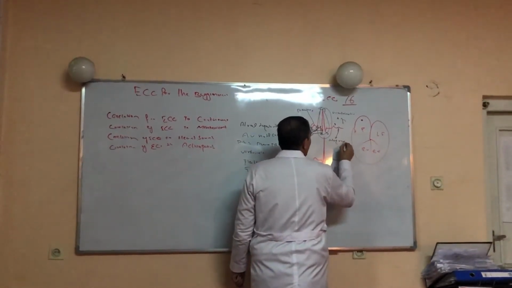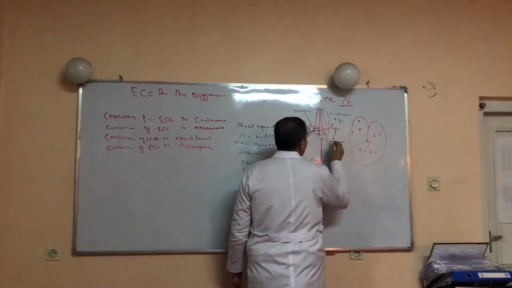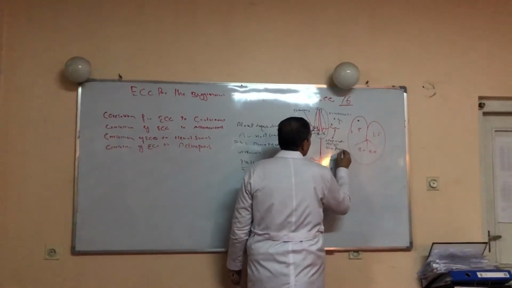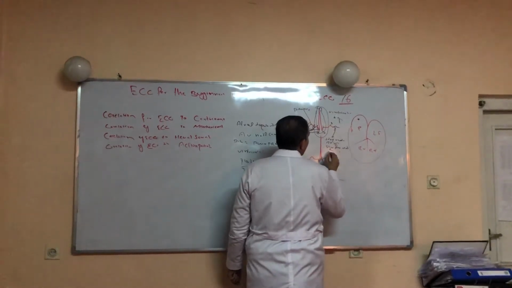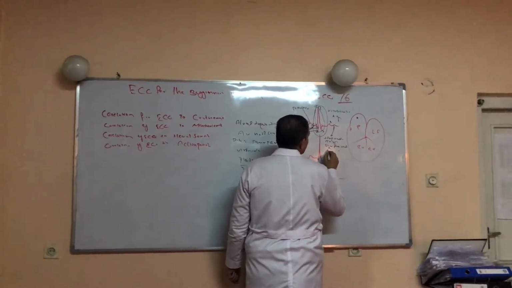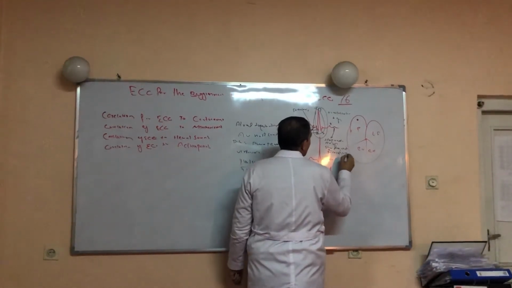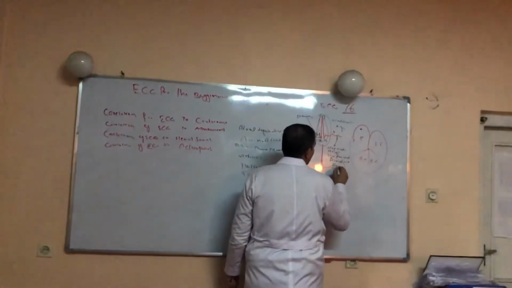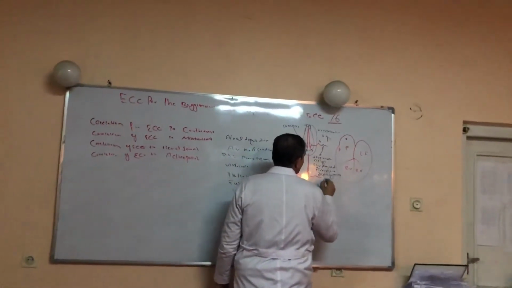Septal ventricular repolarization, another is slow phase of ventricular repolarization, Purkinje cell repolarization, and finally papillary muscle repolarization.